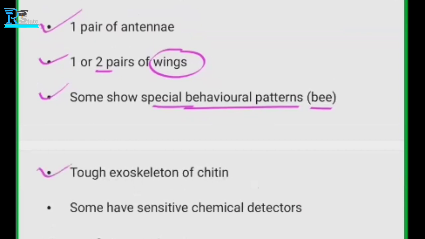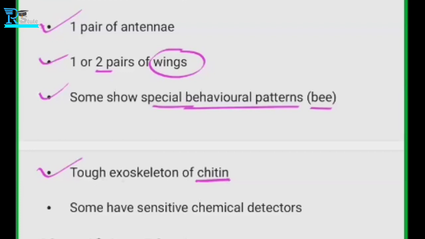Another thing, they have a tough exoskeleton of chitin. This is the chitin. Have you seen a cockroach? Not very close. So you are afraid of cockroaches? No, I'm not afraid, but in our house there have never been any cockroaches.